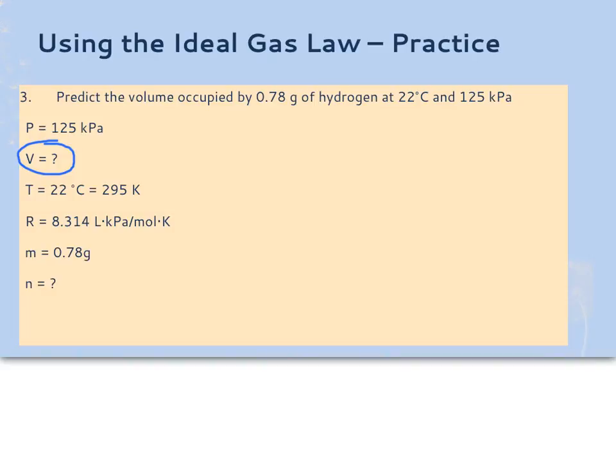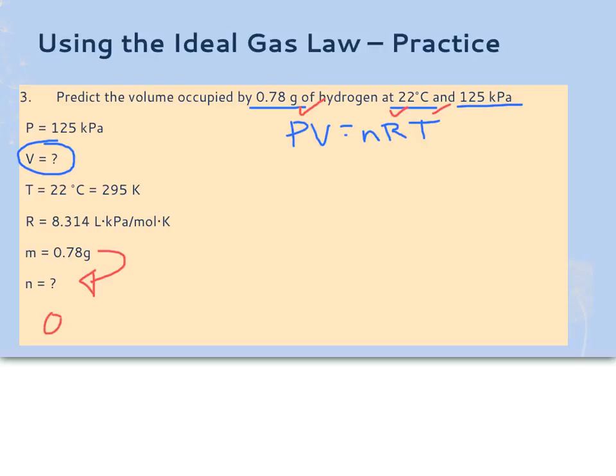It gave me 0.78 grams of hydrogen, it gave me my temperature, and it gave me my pressure. When I write down my variables, I'm going to put down my formula, which is PV equals nRT. What I have so far is my pressure, volume is my question mark, I have R all the time, and it gave me temperature, which means I have 2 unknowns right now. I have volume and I have moles. But I do have mass, and I first have to use my mass to figure out my moles. I'm going to do that by using my molar mass.